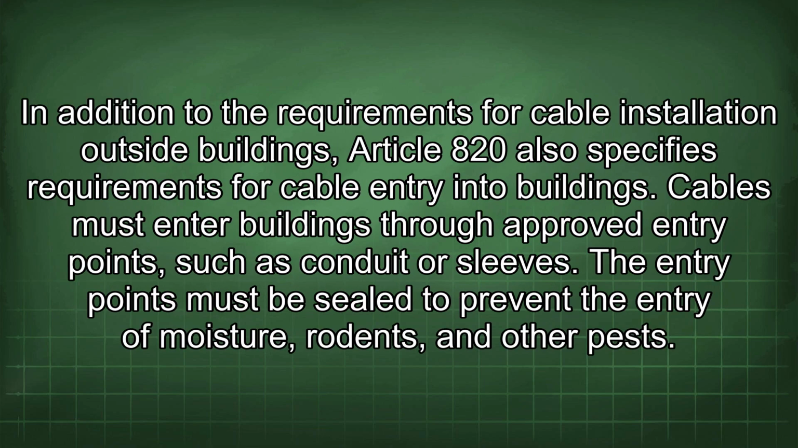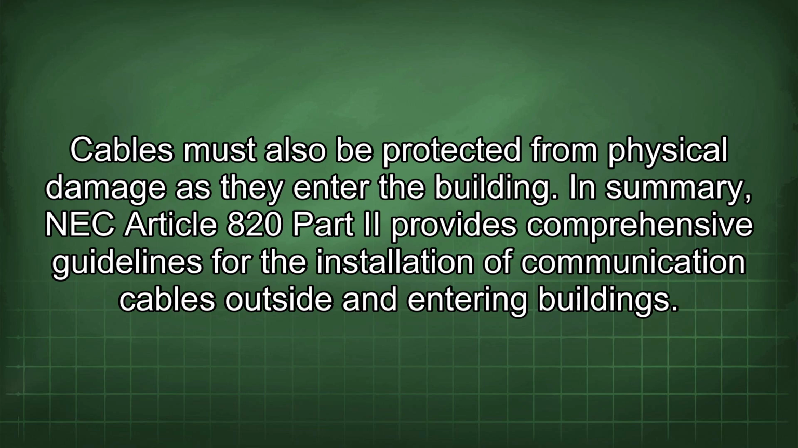ice. In addition to the requirements for cable installation outside buildings, Article 820 also specifies requirements for cable entry into buildings. Cables must enter buildings through approved entry points, such as conduit or sleeves. The entry points must be sealed to prevent the entry of moisture, rodents, and other pests. Cables must also be protected from physical damage as they enter the building.